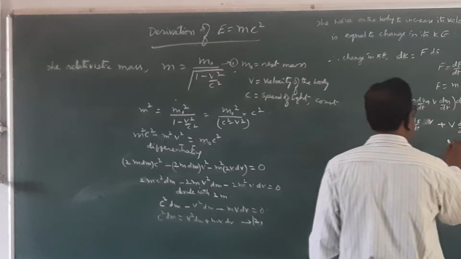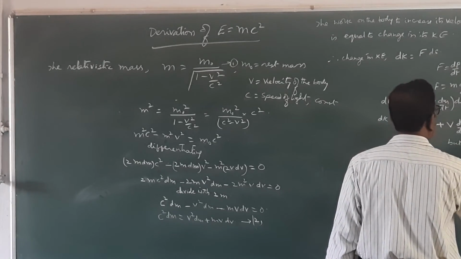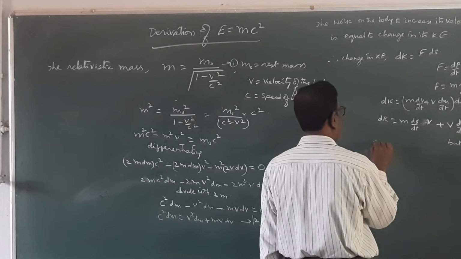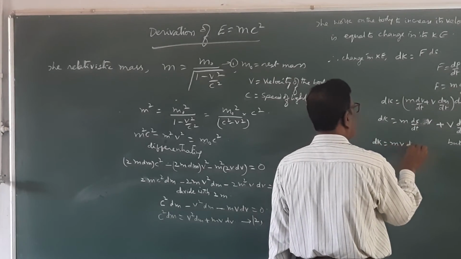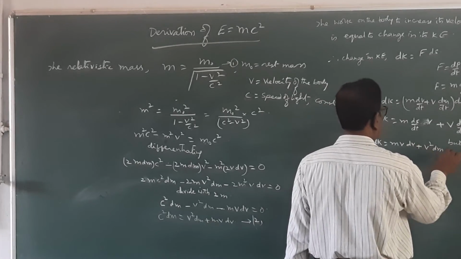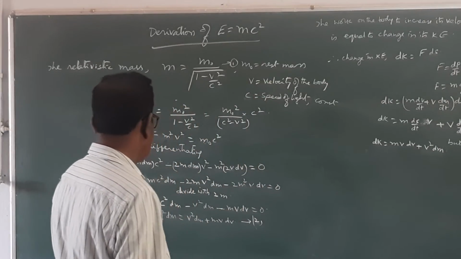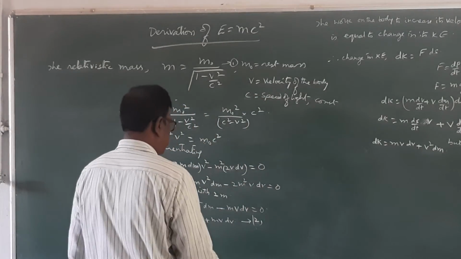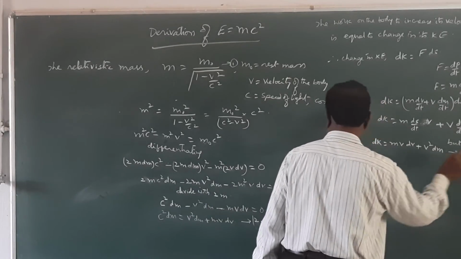But ds by dt is equal to v, the velocity of the particle. Therefore, dK is equal to mv dv plus v square dm. This is equation number 3.